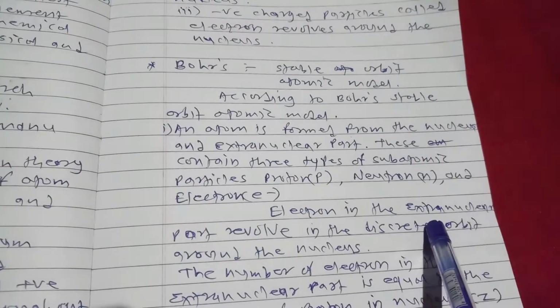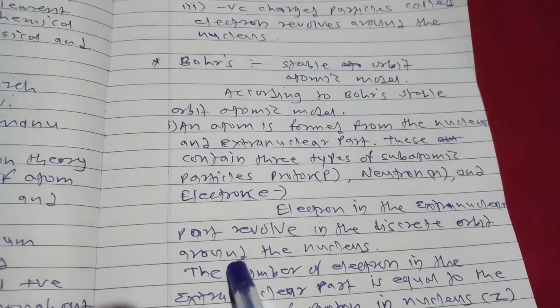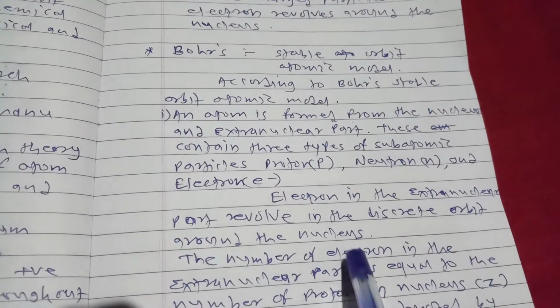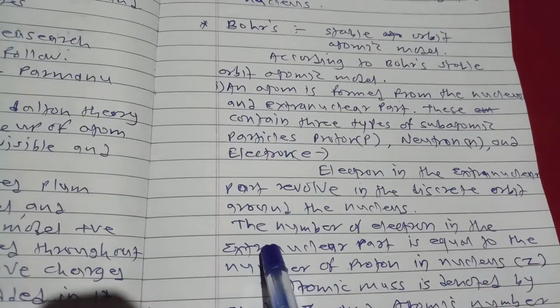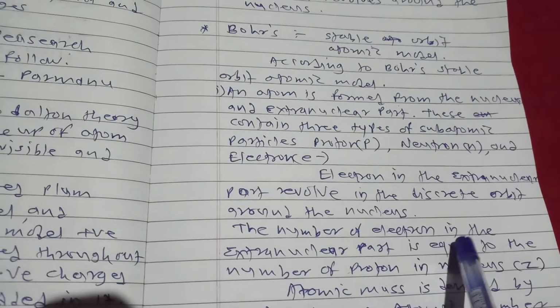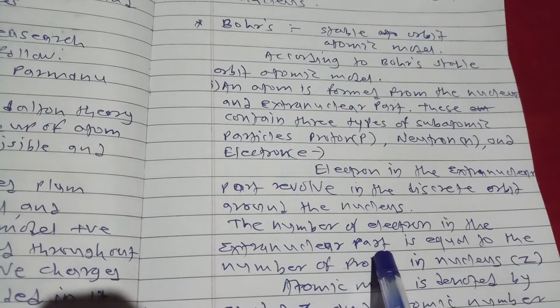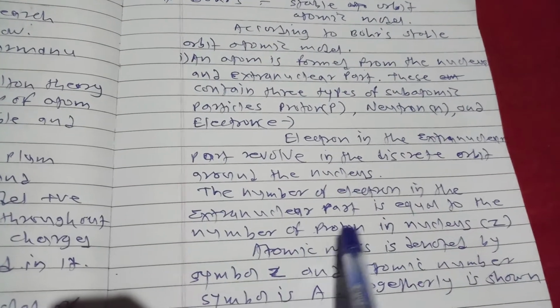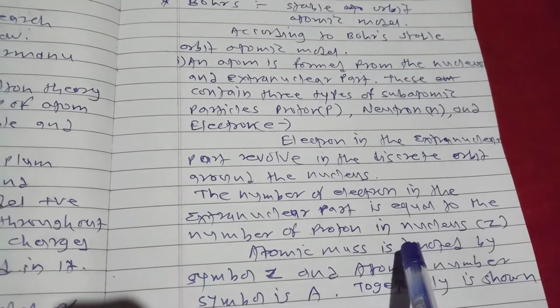Electrons in the extranuclear part revolve in discrete orbits around the nucleus. The number of electrons in the extranuclear part is equal to the number of protons in the nucleus.